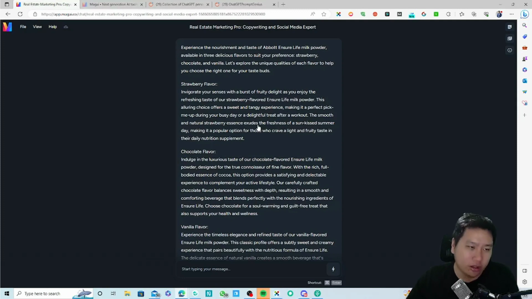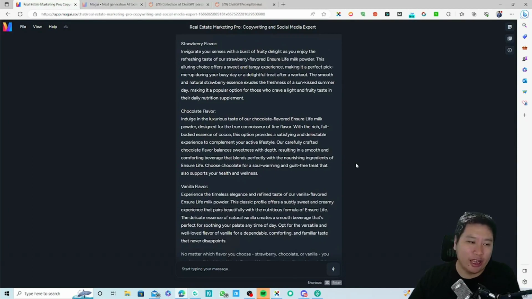This alluring choice offers a sweet and tangy experience, making it a perfect pick-me-up during your busy day or a delightful treat after a workout. The smooth and natural strawberry essence exudes the freshness of a sun-kissed summer day, making it a popular option for those who crave a light and fruity taste in their daily nutrition supplement.